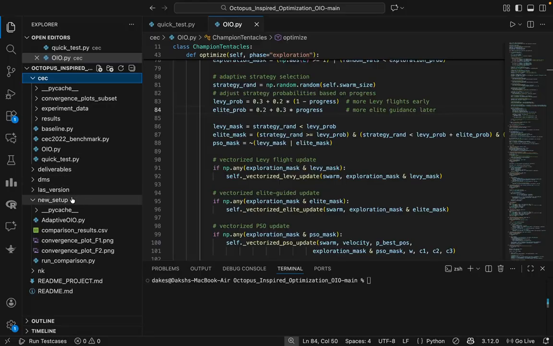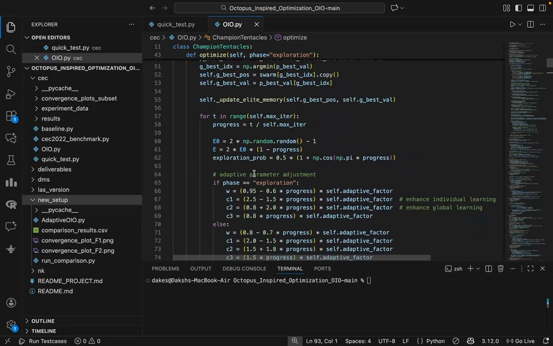Next, all of our actual innovation that we did is present in this new setup, which has our adaptive OIO function feature that we had over the original OIO repository. So basically, the core logic of this OIO is defined in this file.